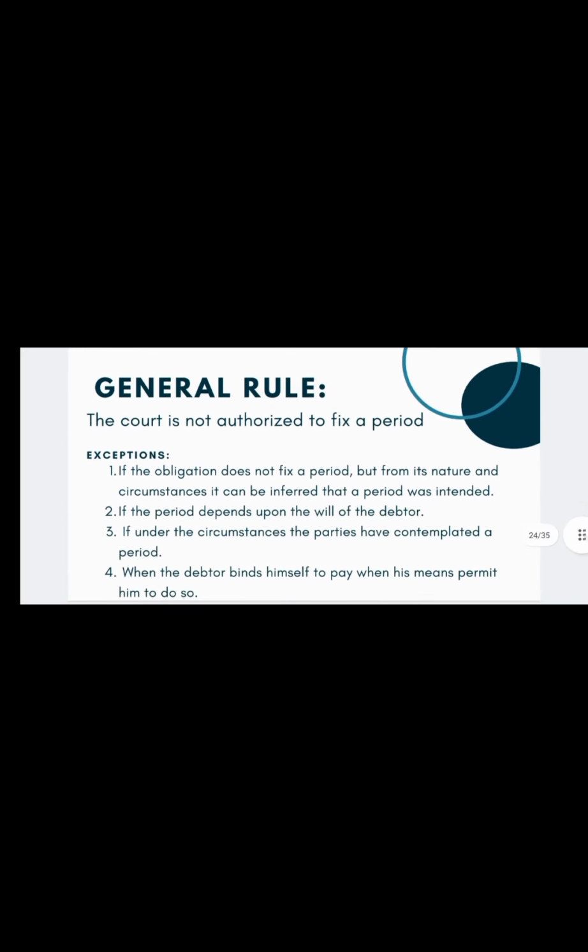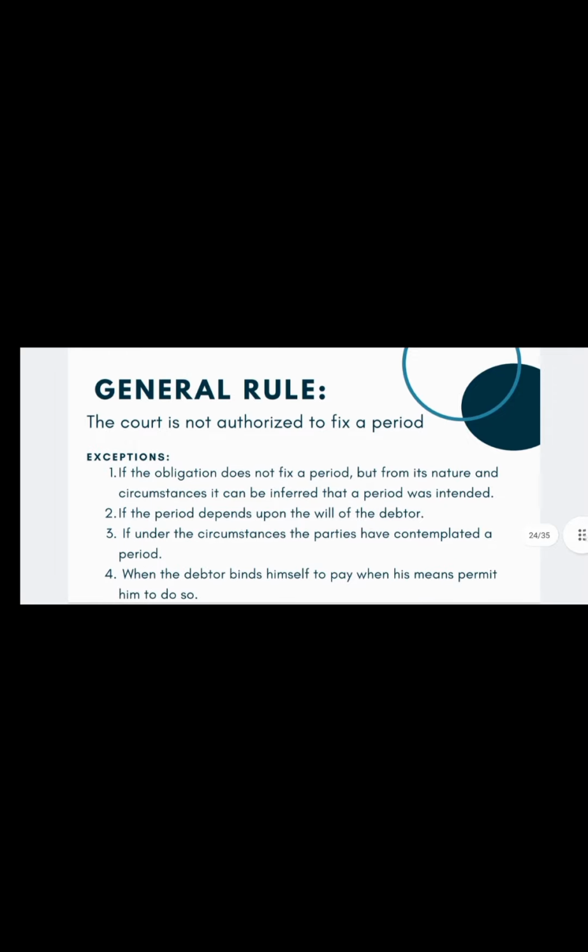General rule: the court is not authorized to fix a period. However, there are exceptions. First is, if the obligation does not fix a period, but from its nature and circumstances it can be inferred that a period was intended. We may seek help from the court to fix a period.